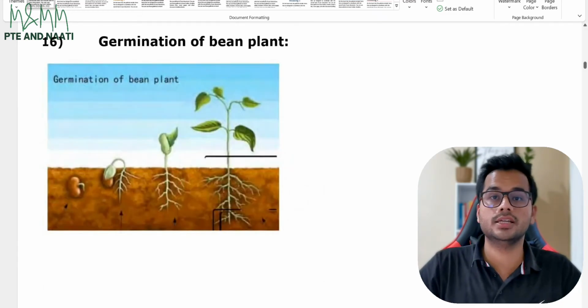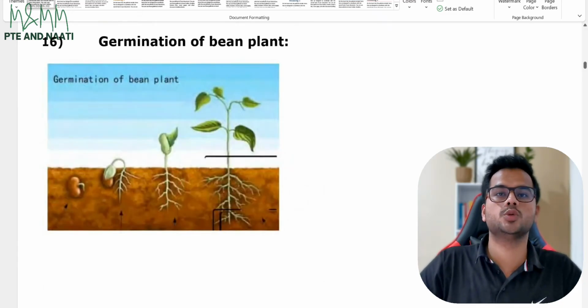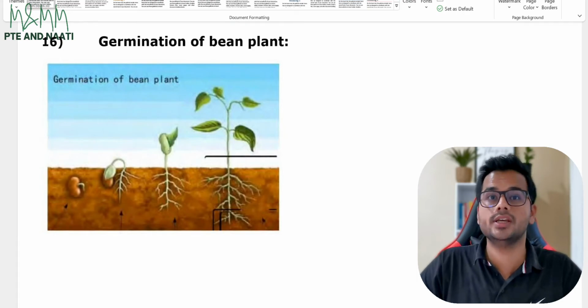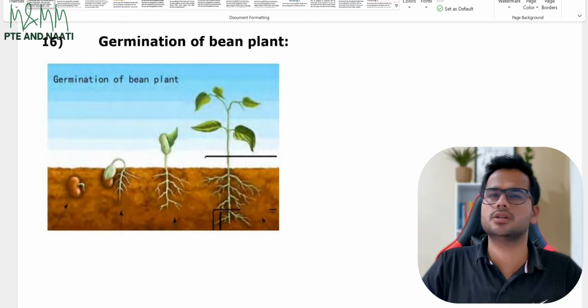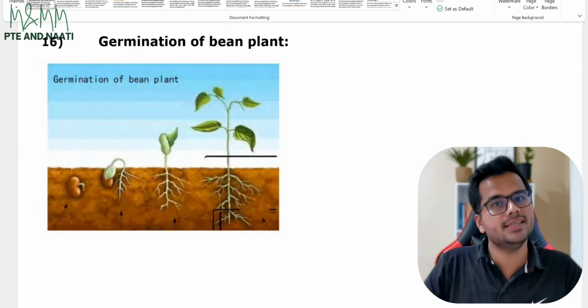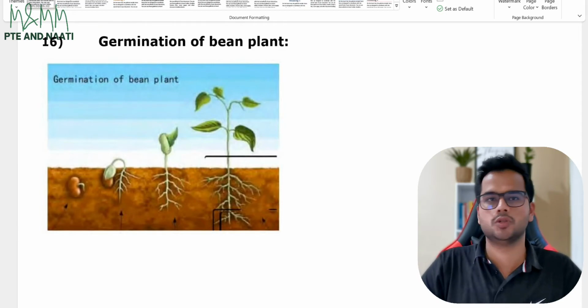And last but not the least, this one was tested in one of my students' exam just last week itself. Very important image, very straightforward. Just follow the basics, have your template ready with you, have the easiest categories possible with you, job done.